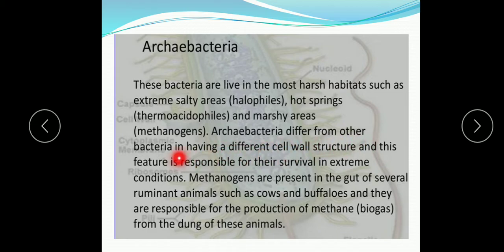They differ from other bacteria by having a different cell wall structure, and this feature is responsible for their survival in extreme conditions. Methanogens are present in the gut of several ruminant animals like cows and buffaloes, and are responsible for the production of methane. So understood, these are archaebacteria. Their details we have done already in the domain Archaea in the first part of chapter 1.